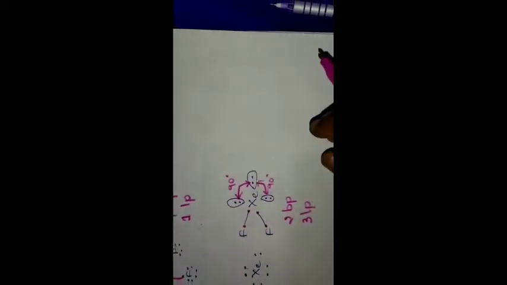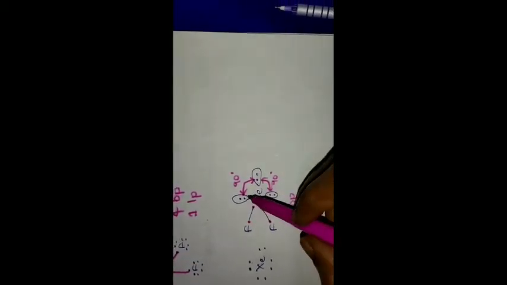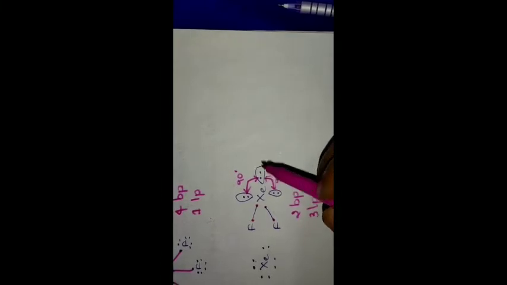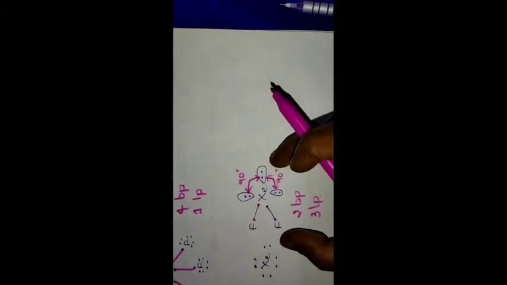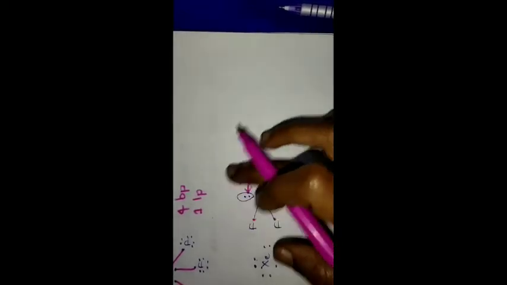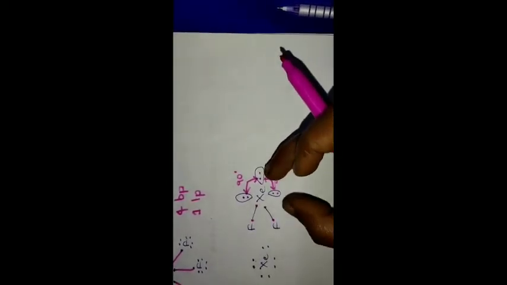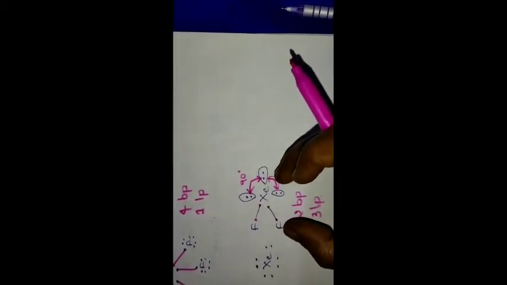But here the repulsion between these lone pairs is at 90 degrees, and the repulsion between these two lone pairs is also at 90 degrees. Why? Because these lone pairs are adjacent to each other. So the repulsion is more in this structure, and due to the repulsion of these lone pairs, the structure is very repulsive in nature.